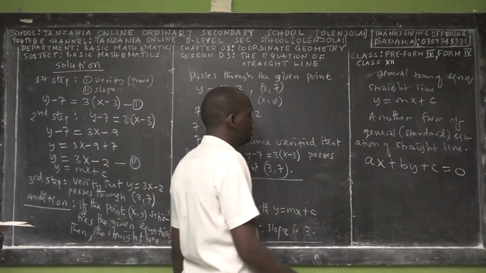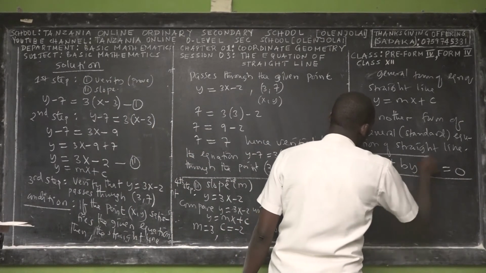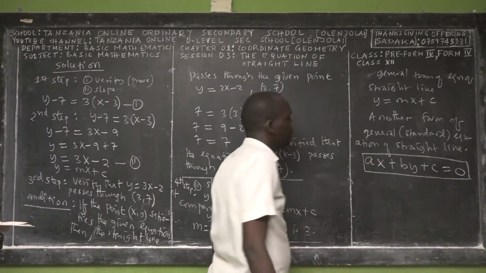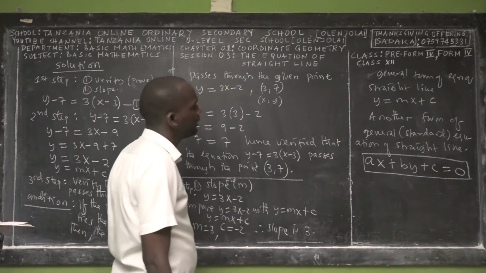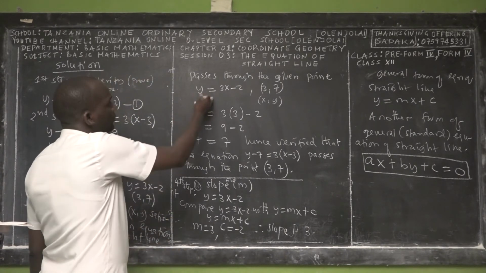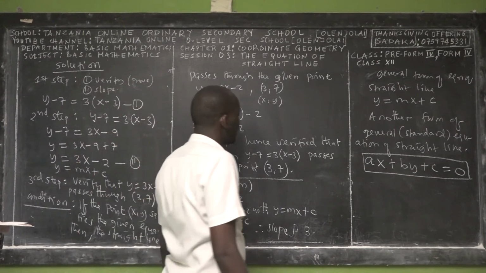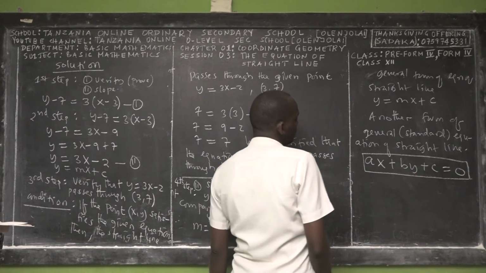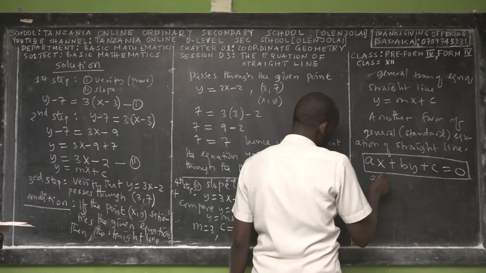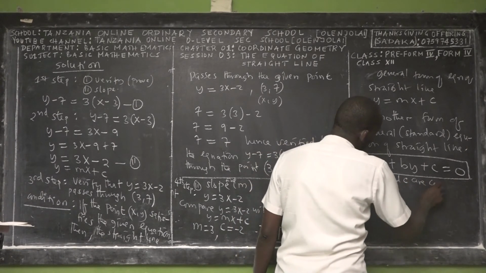The issue is just to know that this is another form of the equation of the straight line. Every equation, even this one, we can express in that form, because a, b, c are coefficients and constants.